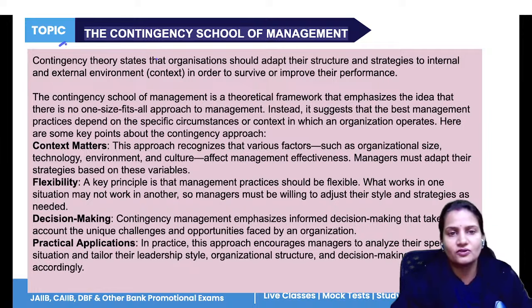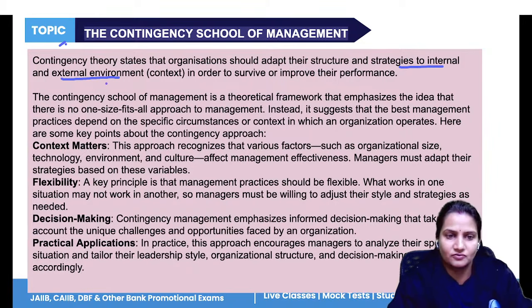Next, the contingency school of management. It says that the organization should be flexible according to the changes happening in the outside environment, and the organization should also bring such changes. So it focuses on strategies for the internal and external environment.